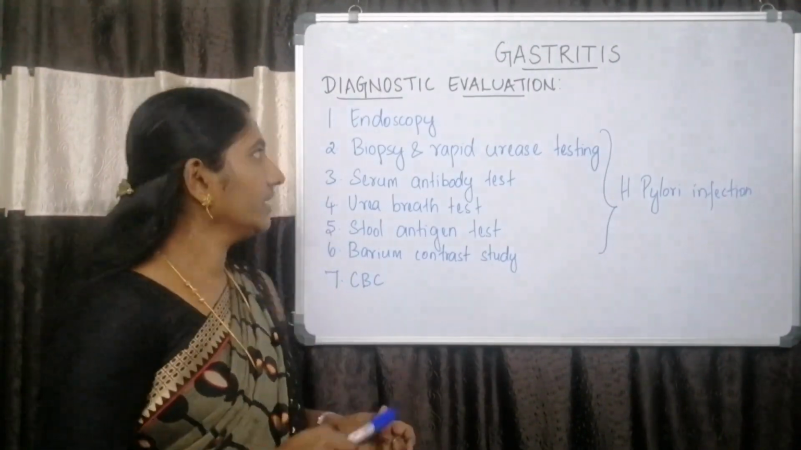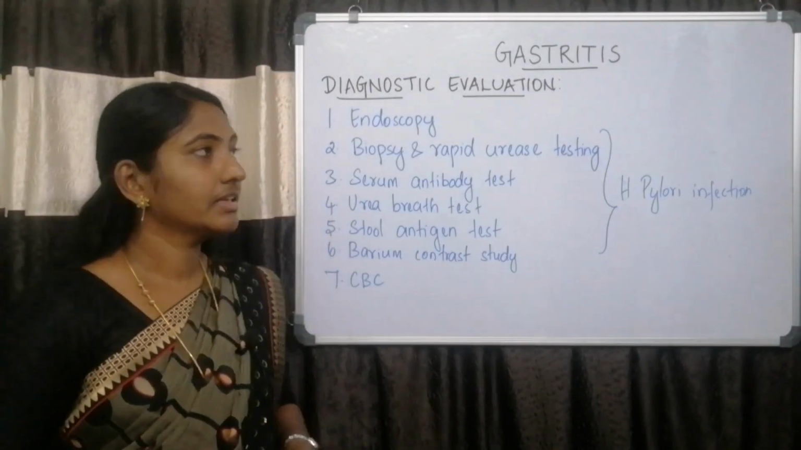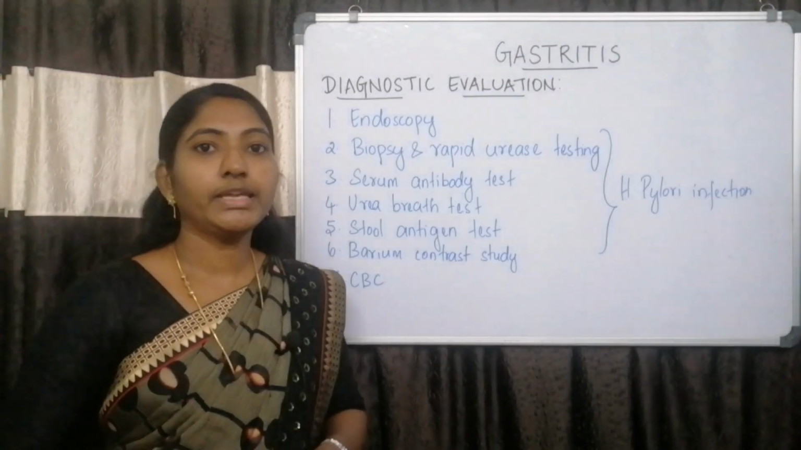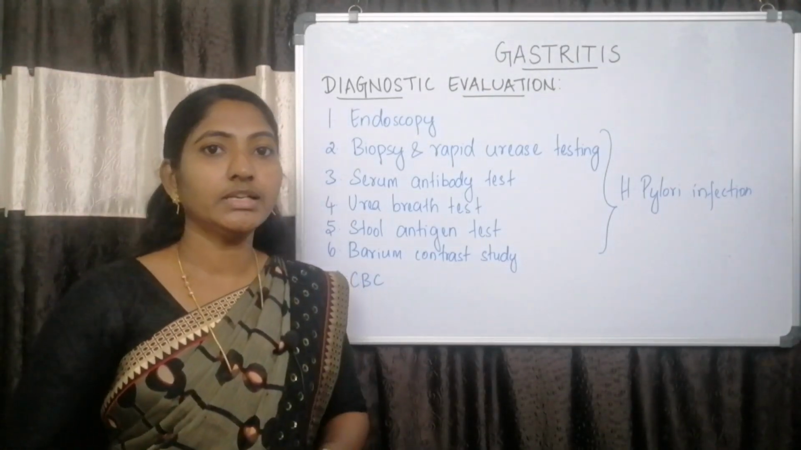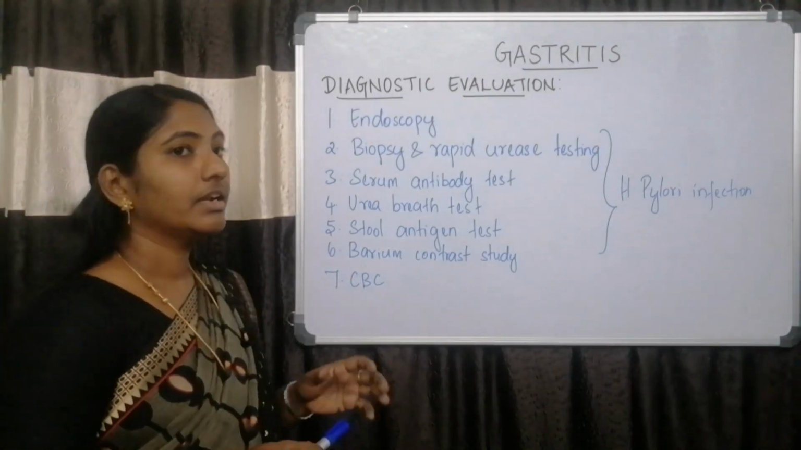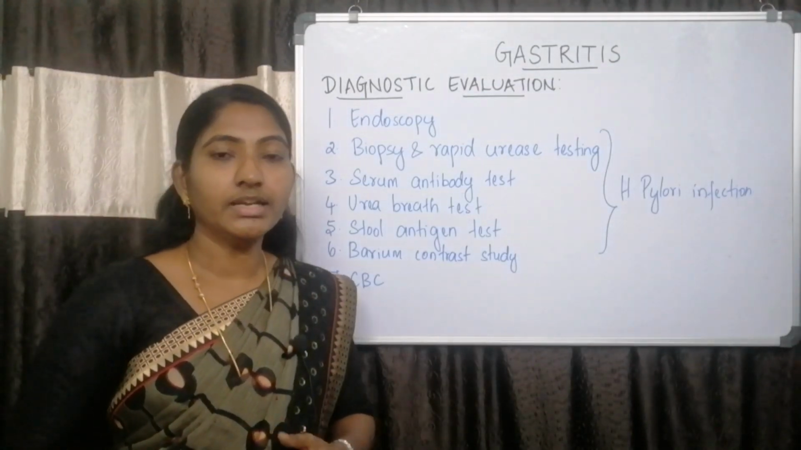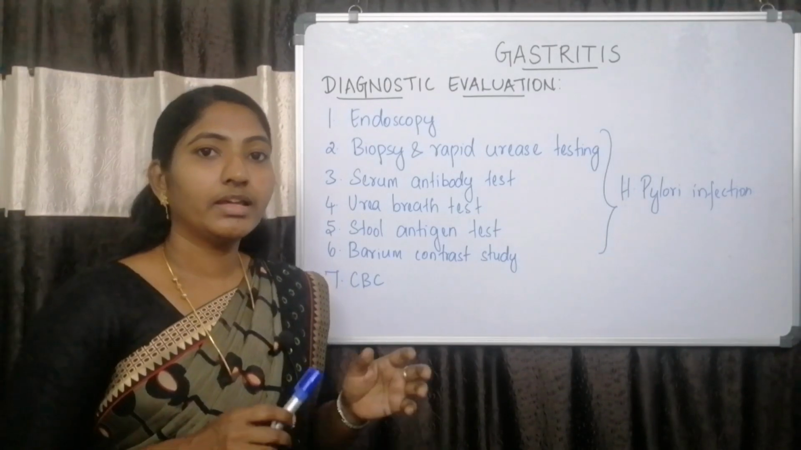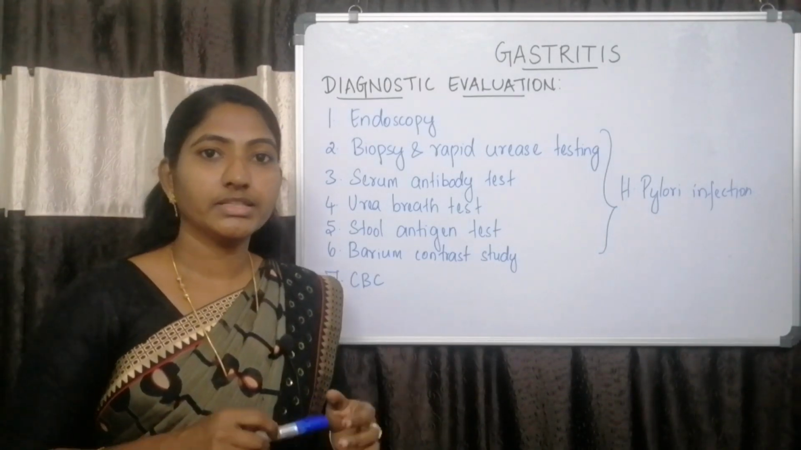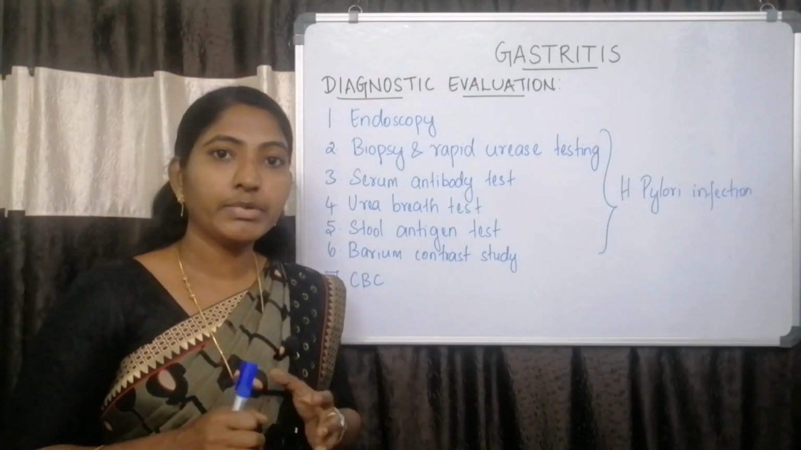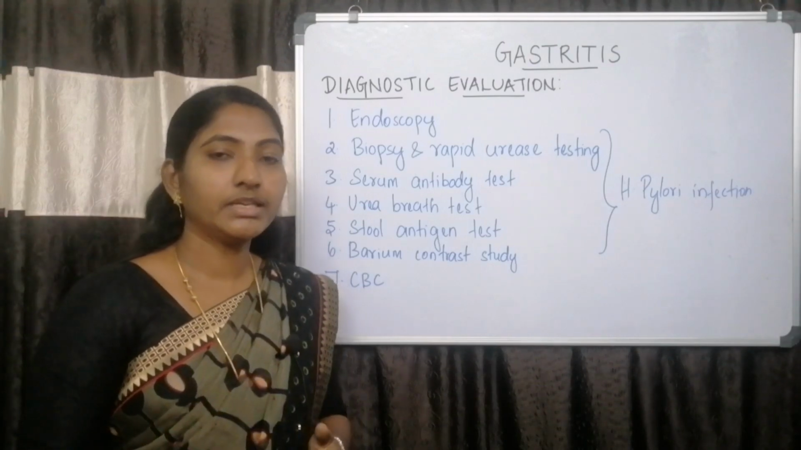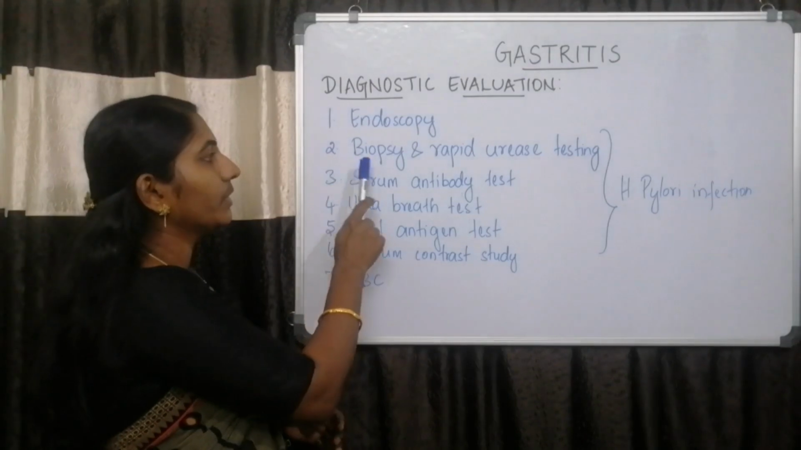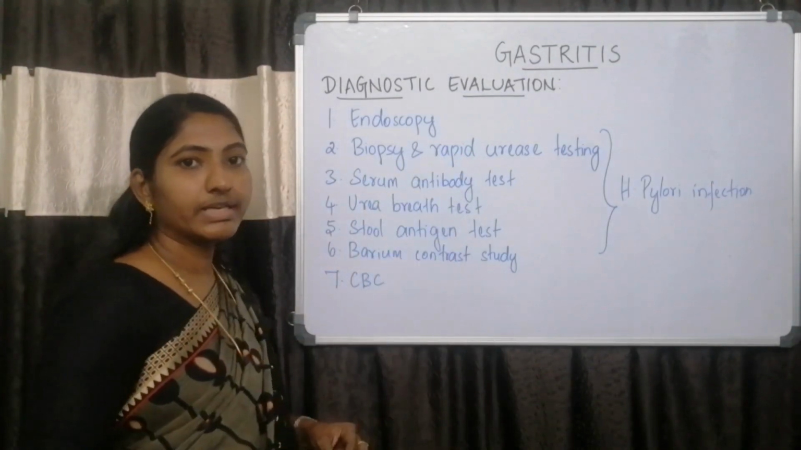Next we will see about the diagnostic evaluation of gastritis. The first diagnostic evaluation is endoscopy. Endoscopy is the most accurate procedure to diagnose gastritis. During this endoscopic procedure, we can view the gastric mucosa directly. And during the endoscopic procedure, a tissue specimen can be obtained for biopsy to find out the presence of H. pylori infection. The second one is biopsy and rapid urease testing.